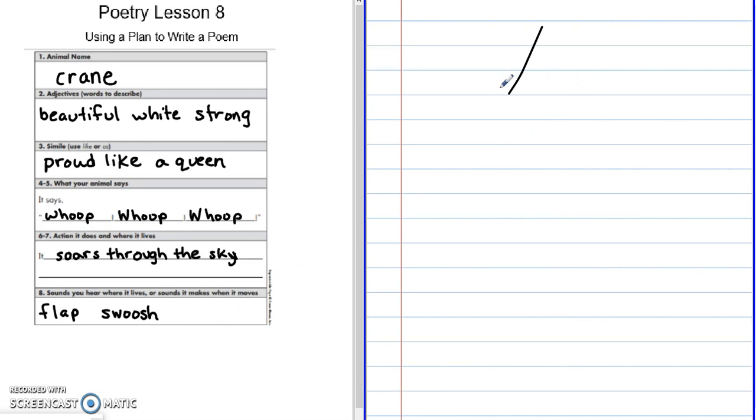Now, we're going to move on and write our poem. So just like our last plan, this plan shows you what each line of the poem should have on it. So on line 1, we're going to have our animal name. So on my line 1, I'm going to write crane. Then, on line 2, I'm going to use the adjectives to describe the crane. When I write my adjectives, I want to make sure that I use commas to separate each one.